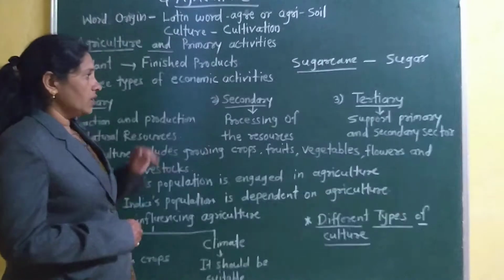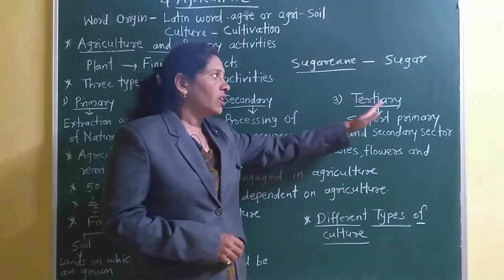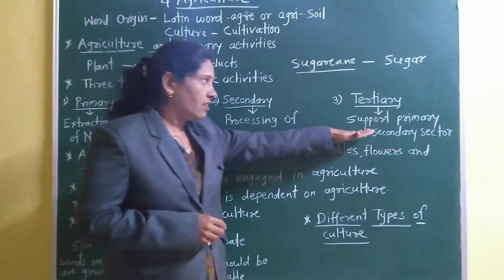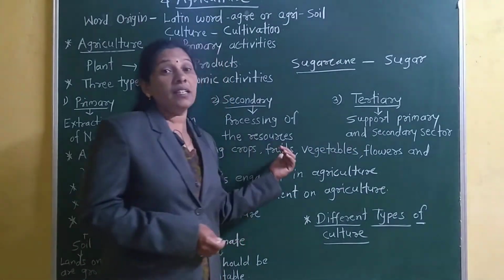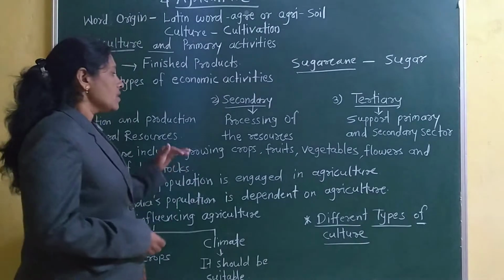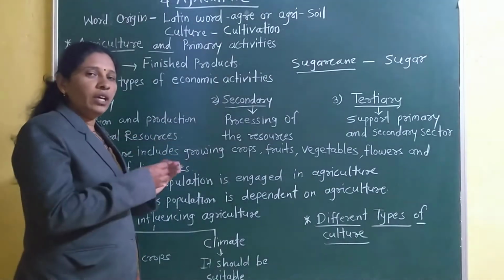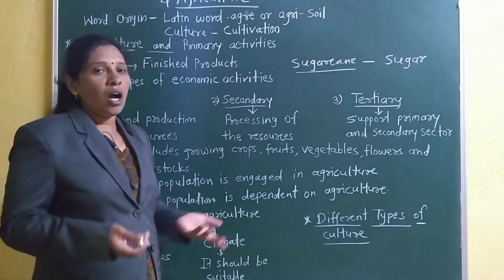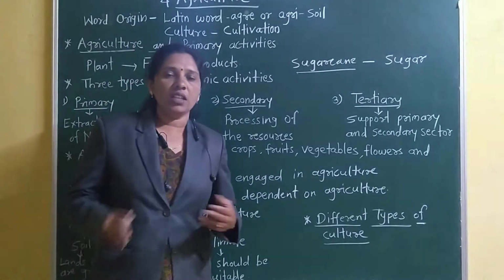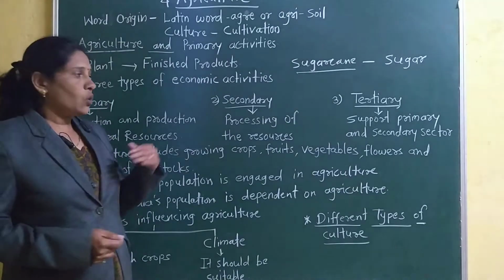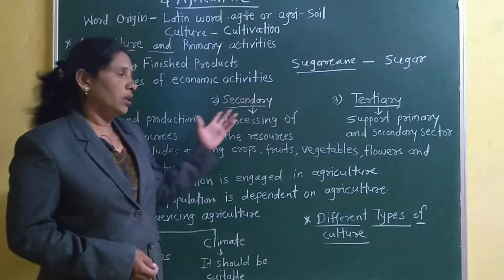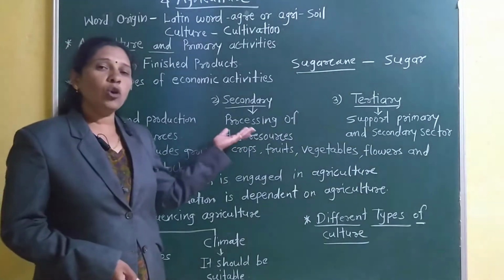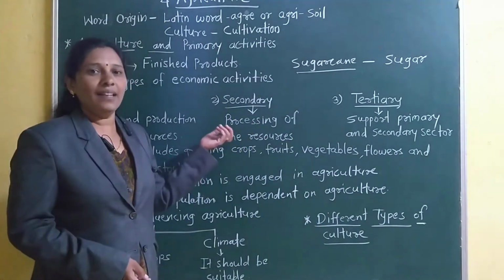The third activity is tertiary, which supports the primary and secondary sectors. How will we see this? The farmer sends the sugar cane from the farm to the sugar factory by using a vehicle, a truck. Or sometimes banks provide loans to these factories or industries.